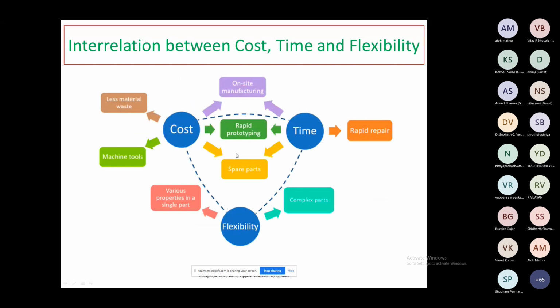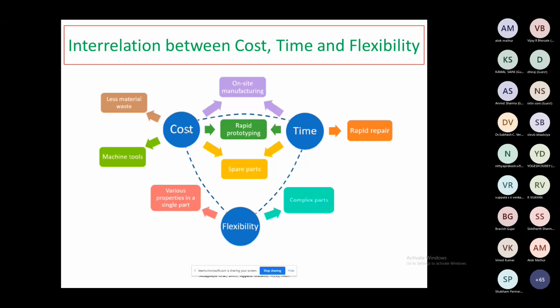So the interrelation between cost, time, and flexibility. So we are talking about this. In the case of traditional manufacturing, if you are talking about mass production, there is a graph. In this case, if you want to increase the mass production, then we have to reduce the cost. But in the case of 3D printing, the cost will not change, or there is only a slight variation in the cost.